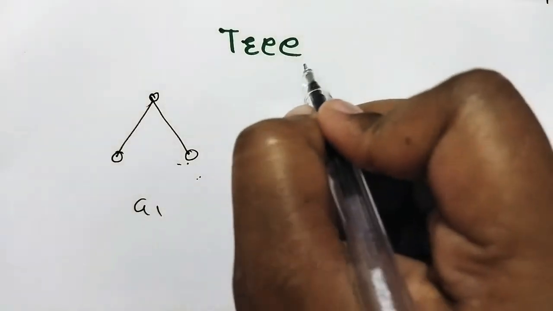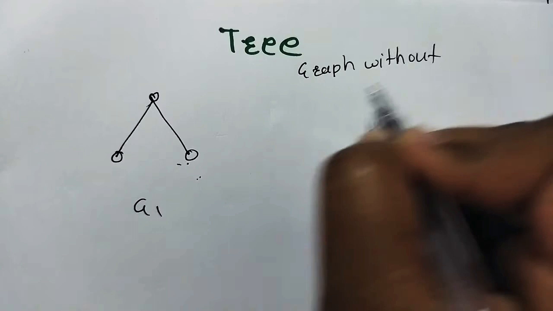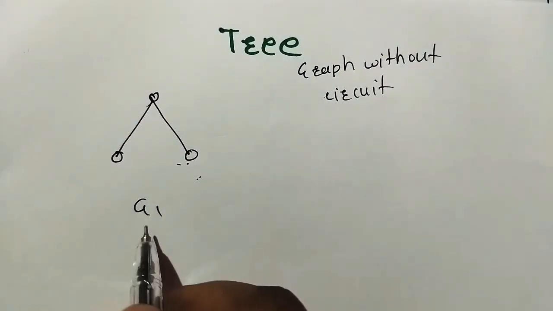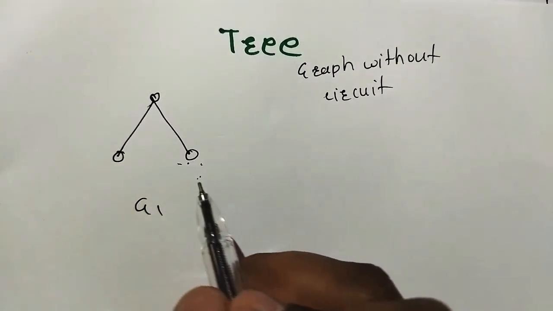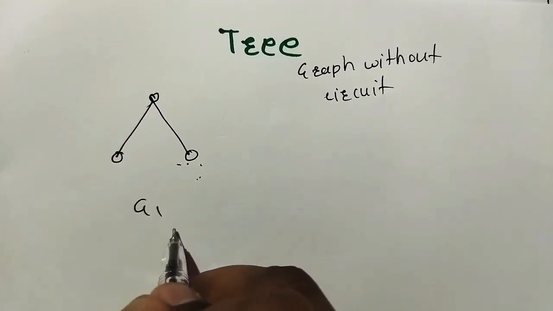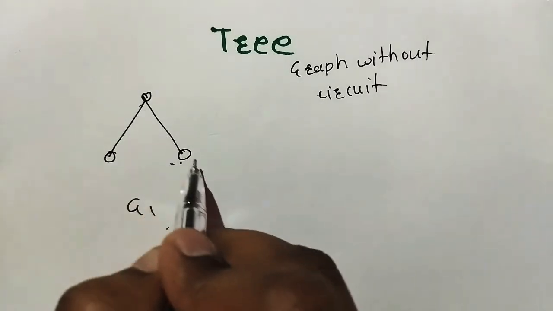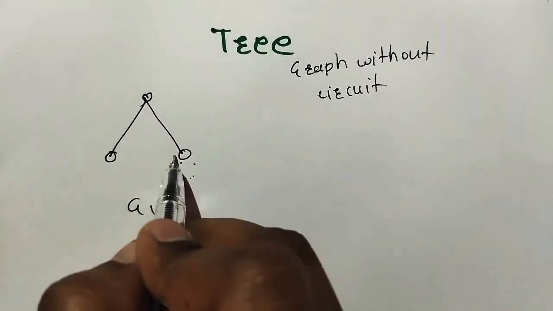So a tree is nothing but a graph without circuit. No circuit here, so it is called a tree. No complete graph or no cycle. A graph G1 is a tree if and only if there is exactly one simple path between any two of its vertices. Okay, here is the path but no circuit.